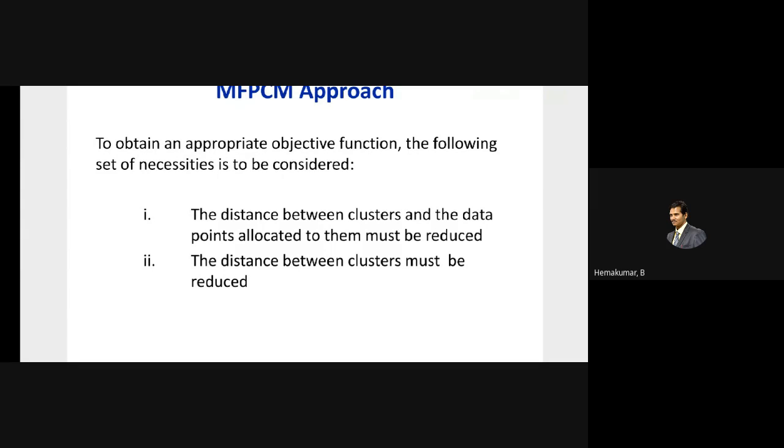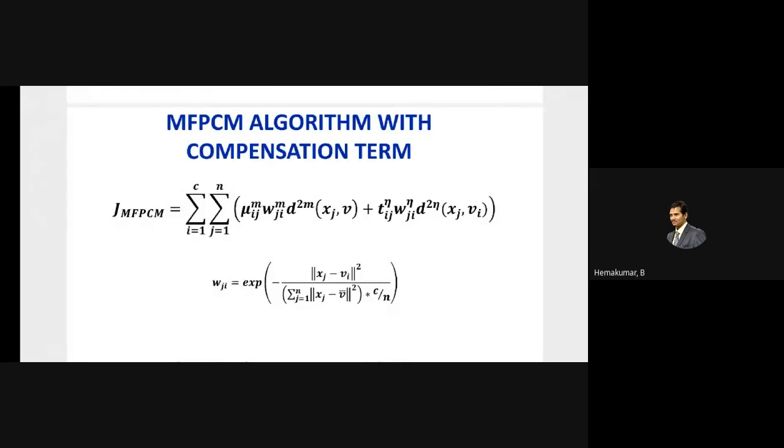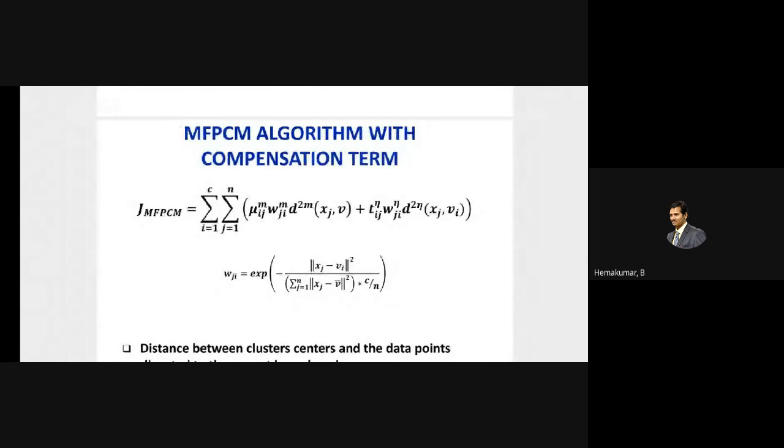Since if the cluster centers are made close to each other, then we are able to get a clear-cut image, so the segmentation is very much easier. This is the mathematical representation of the MFPCM algorithm, where a correction quantity is adapted to the FPCM.